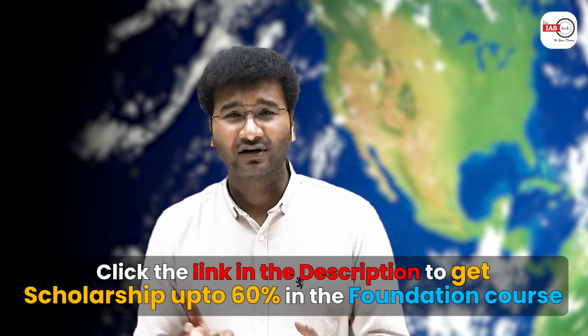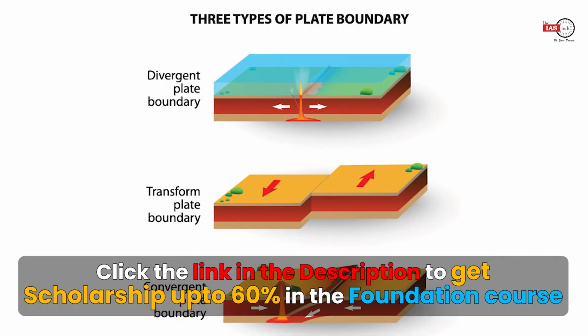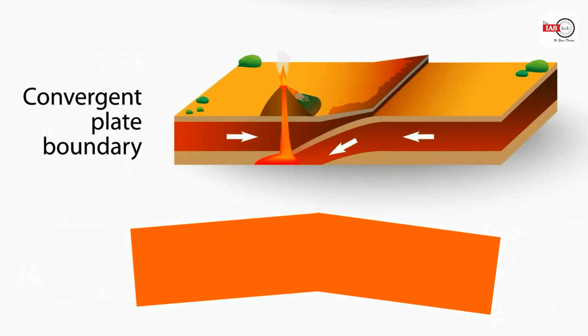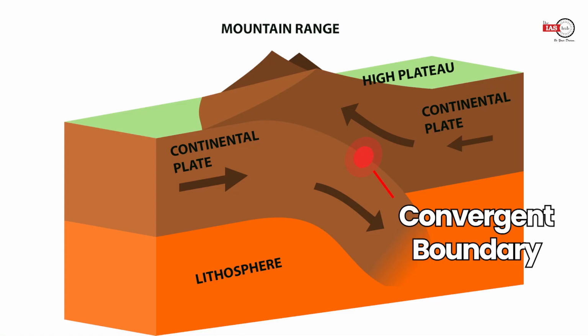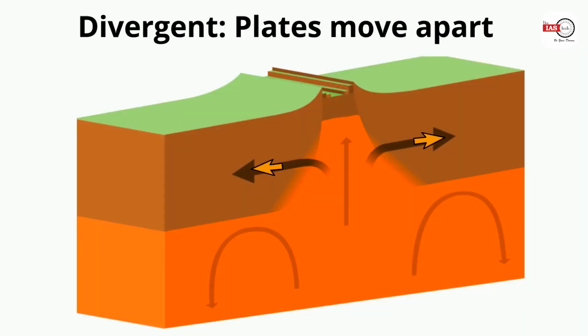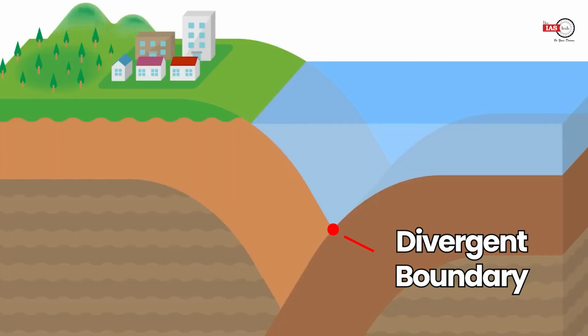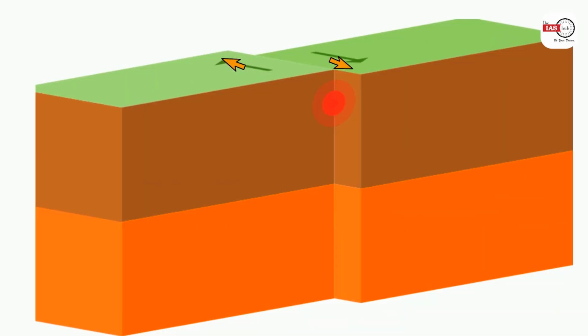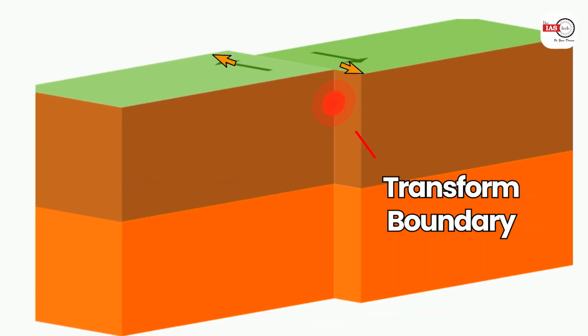As they float, sometimes they collide with each other, sometimes they move away from each other, sometimes they move parallel to each other. See, if two plates are moving against each other or coming together, the boundary between them is called a convergent boundary. If two plates are moving away from each other, the boundary between them is called a divergent boundary. If two plates are moving parallel to each other or slide past each other, the boundary between these plates is called a transform boundary.